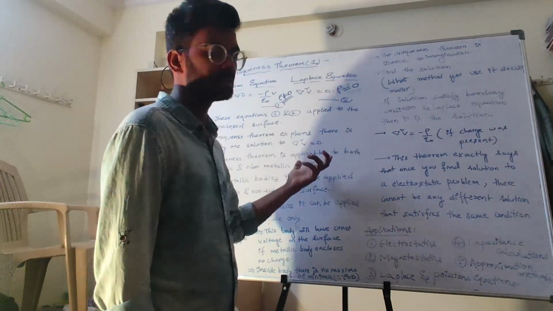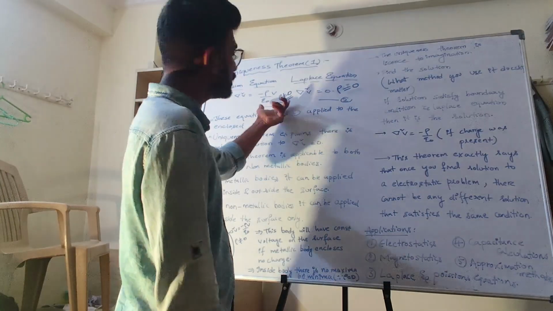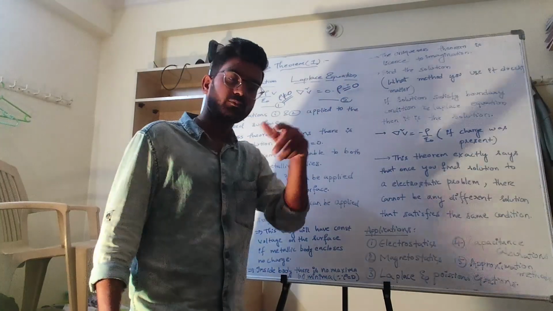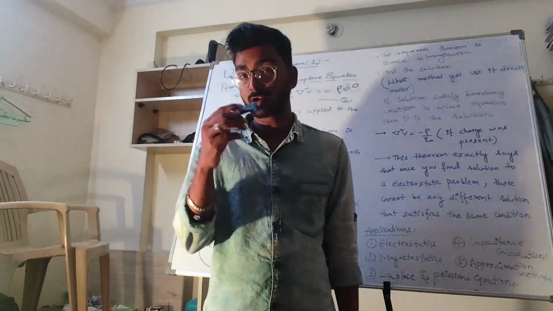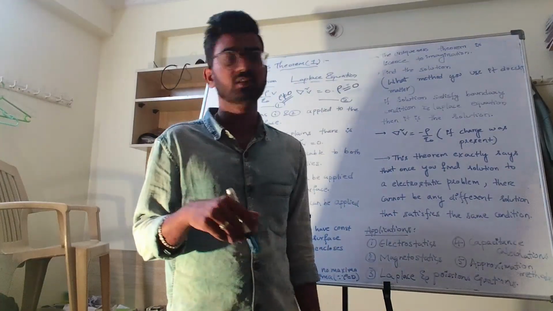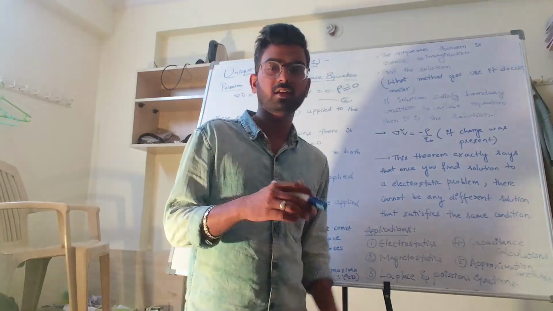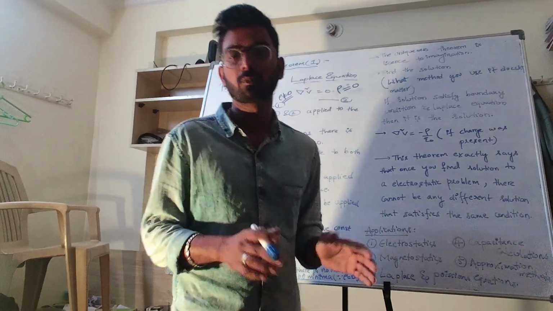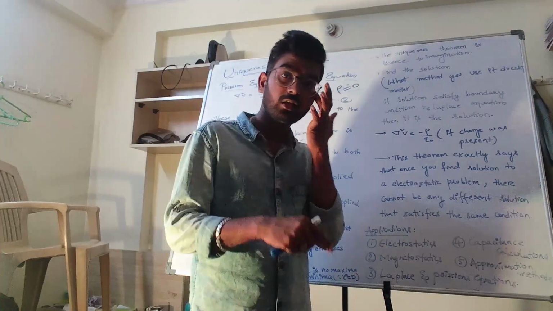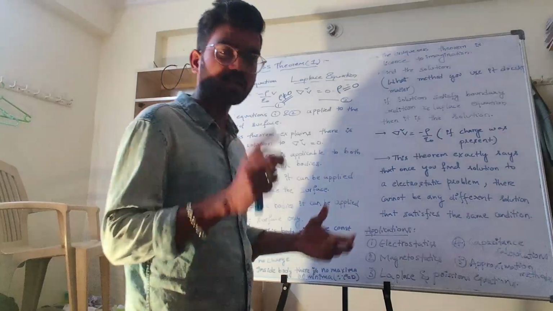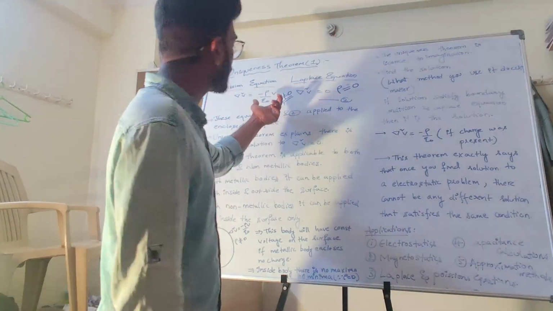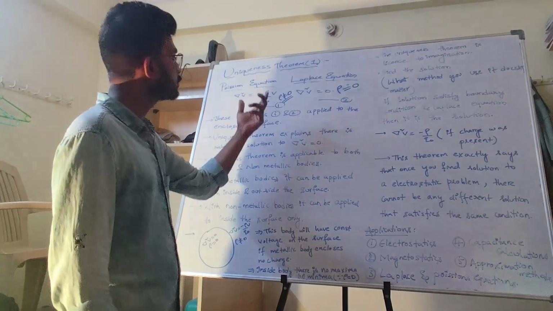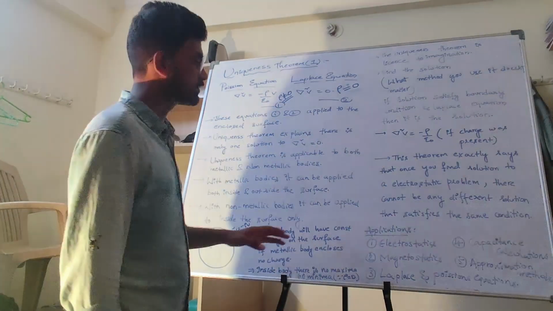Let us consider, because charge density is not equal to 0, or charge density is equal to 0. In fluid dynamics, you will use density rho, regarding the mass of the body. Here you are considering electrostatics charge, so charge density. Here charge density is equal to 0, or charge density not equal to 0. These are the two equations you use in the uniqueness theorem.